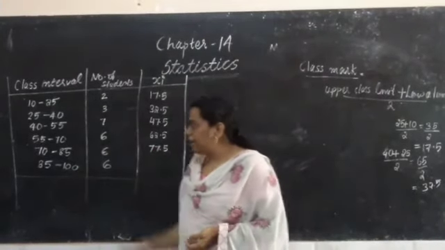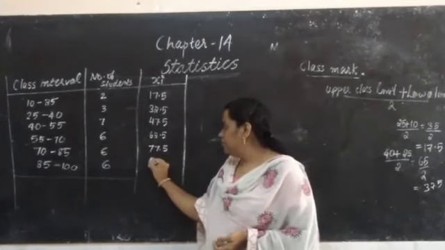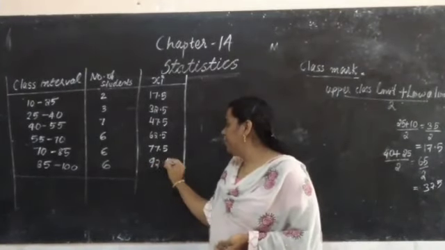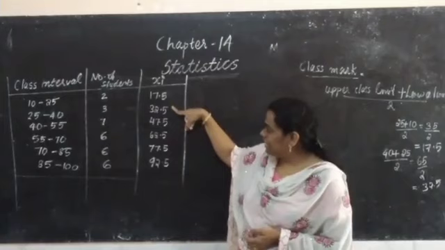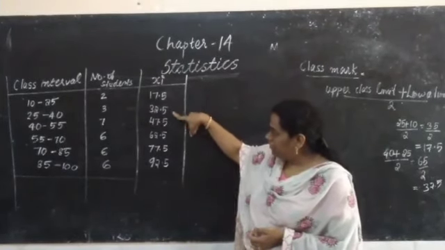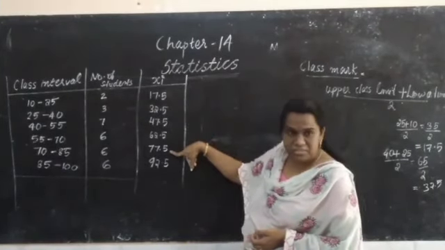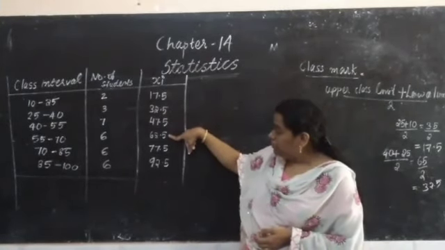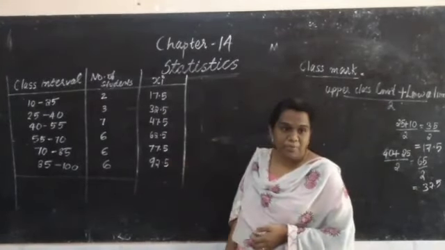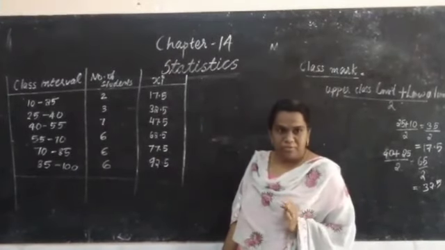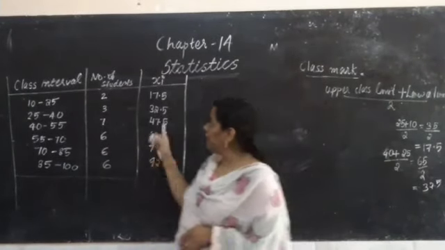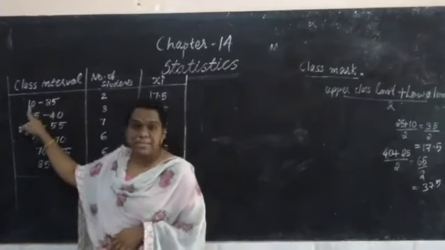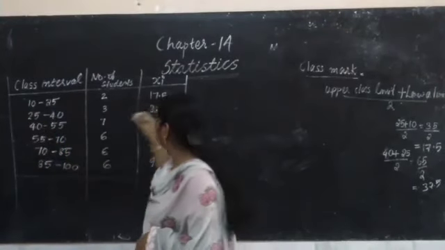Then 100 plus 80, what we get? 92.5. Okay? Here it is 32.5, 62.5, 92.5. You will get it. Understood how to find the class marker: upper class limit plus lower class limit by 2.